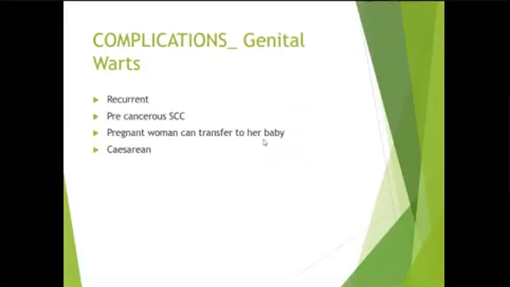Complications of genital warts. The first complication is that genital warts are recurrent. Once the patient is infected, there are always chances of recurrence of the genital warts after treatment. Then there may be precancerous lesions or squamous cell carcinoma. Pregnant women can transfer it to the baby if delivered vaginally, and so cesarean section is required in cases of genital warts in a pregnant female, and if genital warts are not treated before delivery.